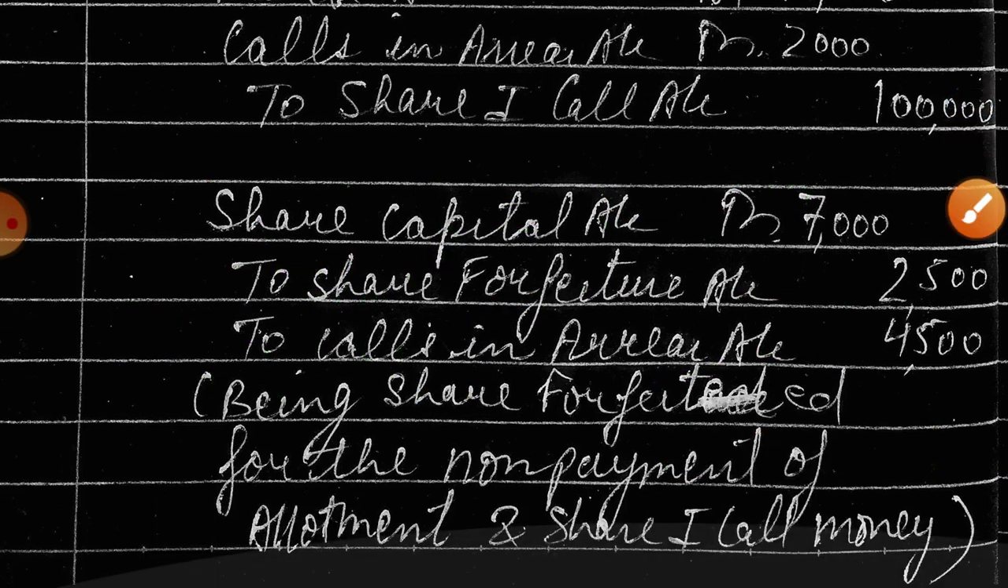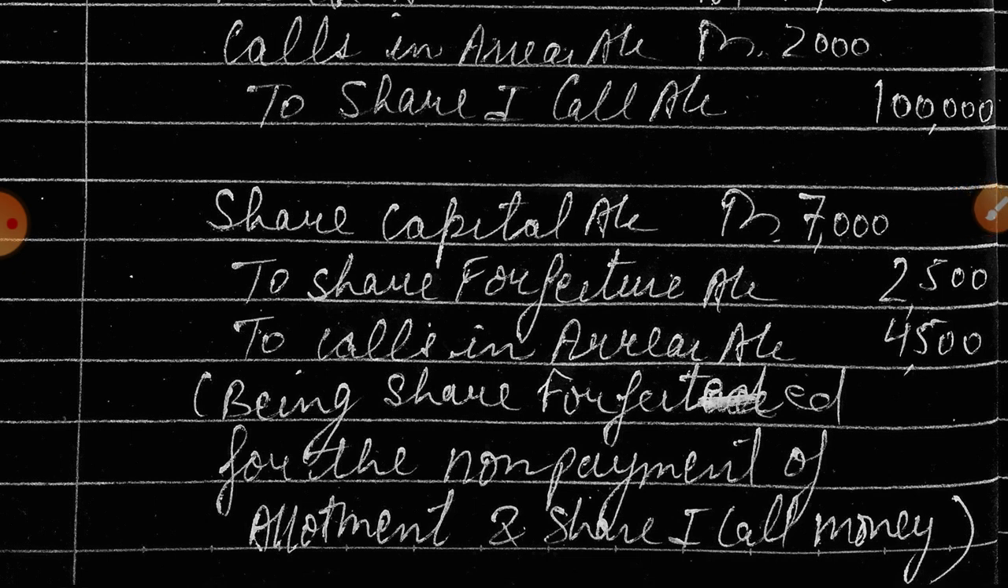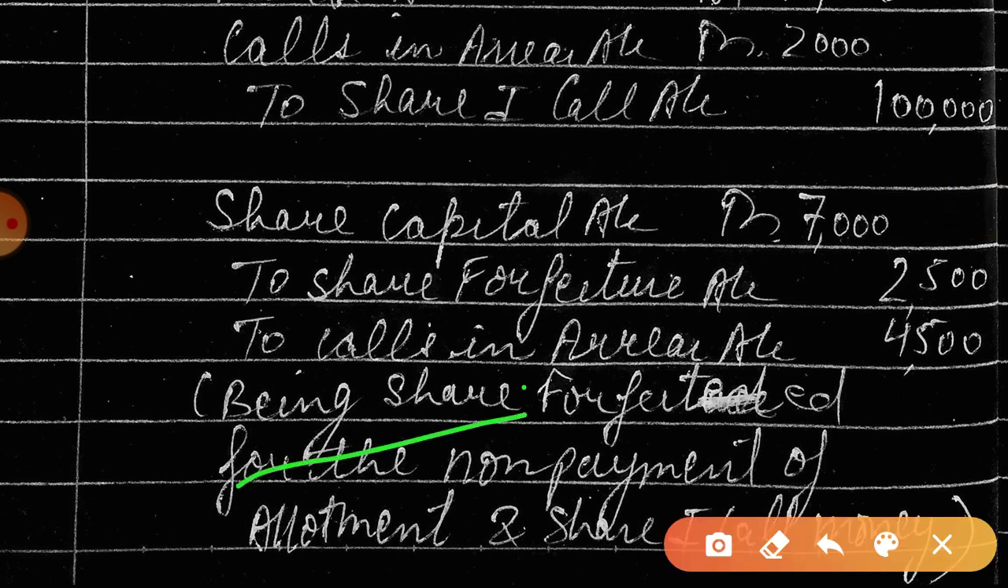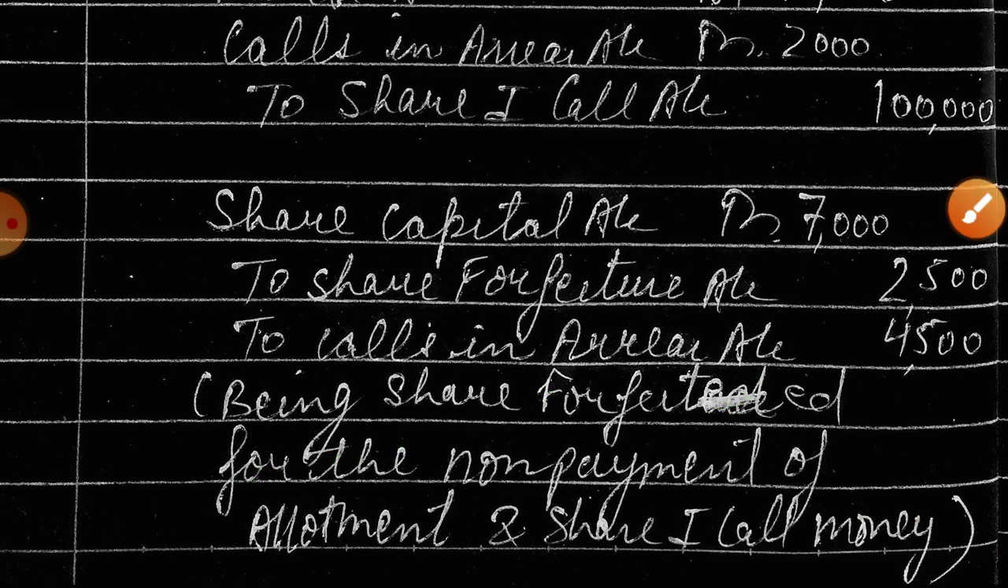This is the narration. You can copy the explanation again now, and even in the starting of the lecture, this is forfeiture. This is forfeited. Being shares forfeited; it is forfeited for the non-payment of allotment and first call money. I hope this is clear to you.